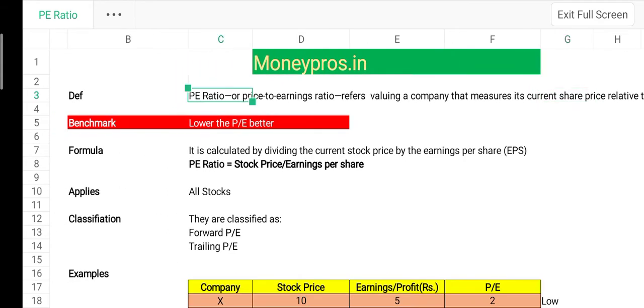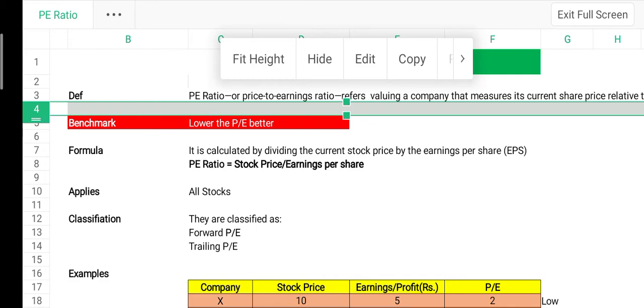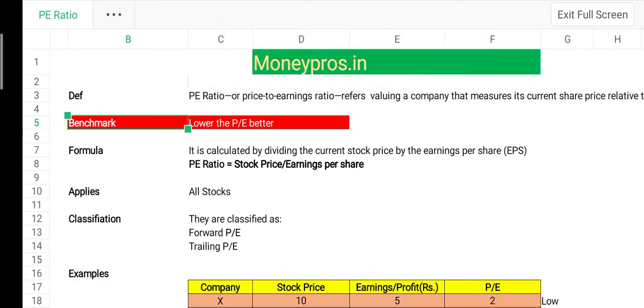That means the earnings or profits of a share. So that is the formula. We should not blindly believe in this benchmark that the lower the PE, the better. So it is a red signal for an investor. Does it apply for all the stocks? Yes, of course. Are there any classifications? Yes, of course, they are classified into forward PE, that is future PE, and trailing PE, which is the past PE.